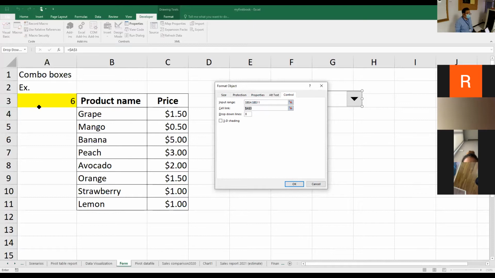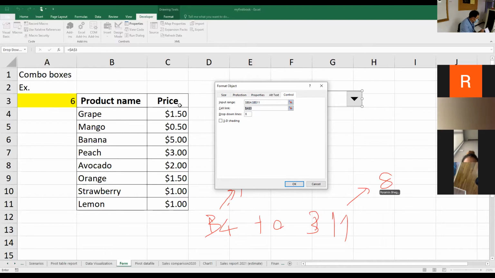What is it for? Cell link is a cell that we use to link with the line number of this database. For example, right now my database input range is from B4 to B11. So B4 will be counted as number 1, while B11 will be counted as line number 8.